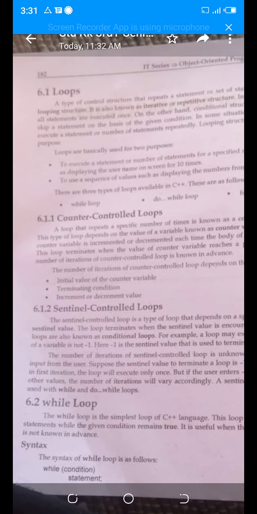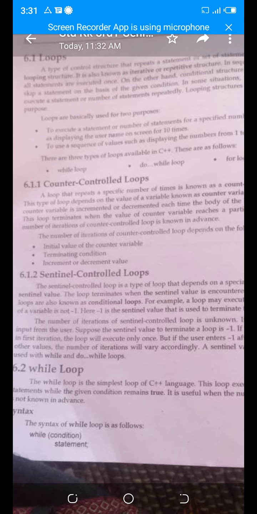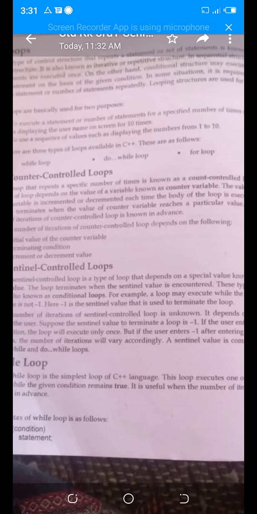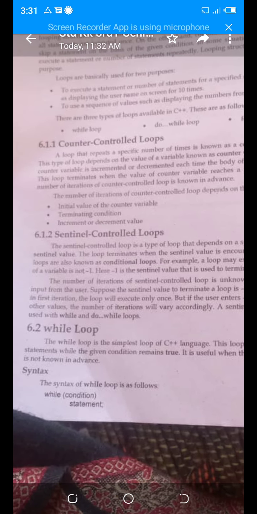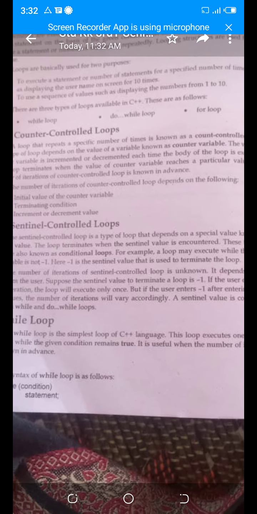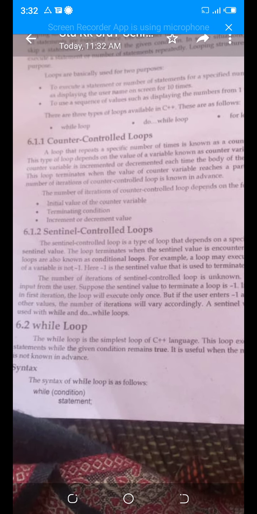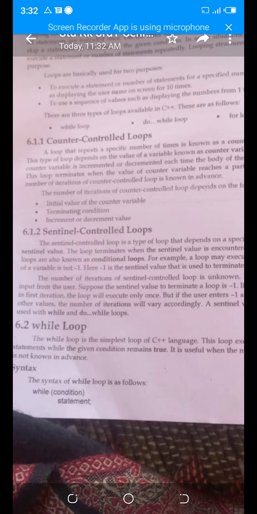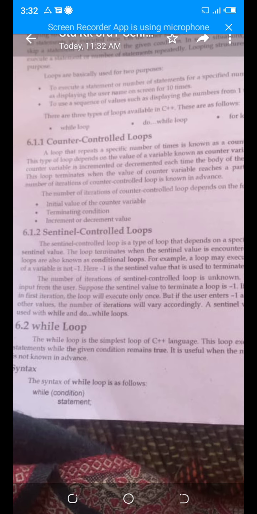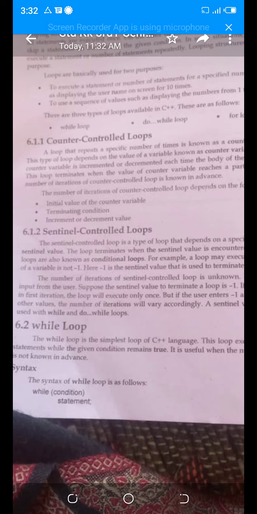Now we are coming toward the types of loops. I told you there are three types of loops: while loop, do while loop, and for loop. First of all, while loop. The while loop is the simplest loop of the C++ language. This loop executes one or more statements while the given condition remains true. After using the while reserved word, we will give the condition, and it will check whether it is false or true. If the condition is true, then the next statement will be executed. If the condition is false, the next statement will not be executed.